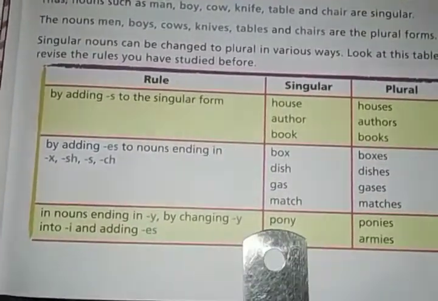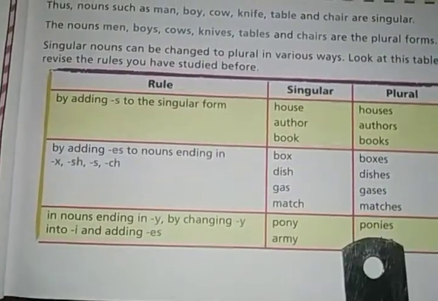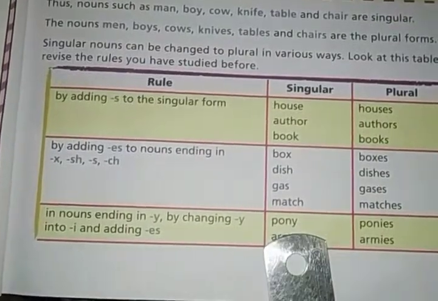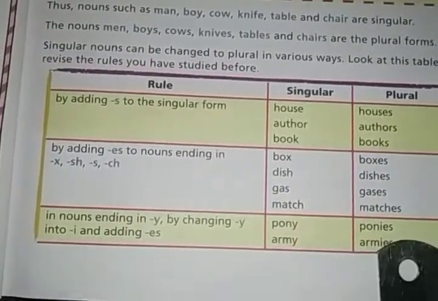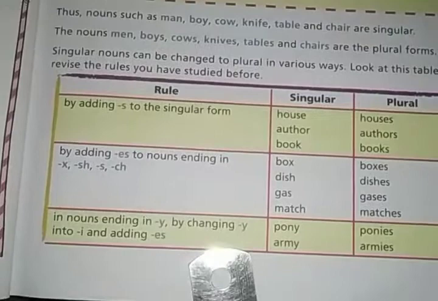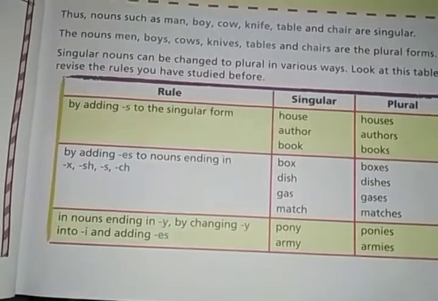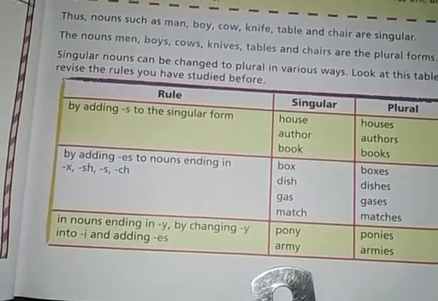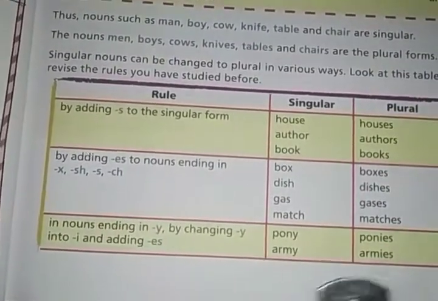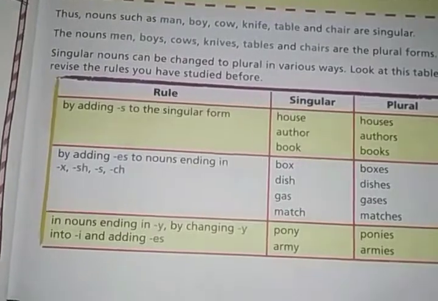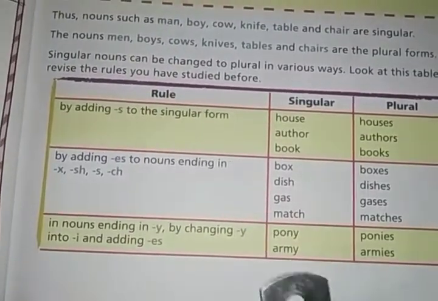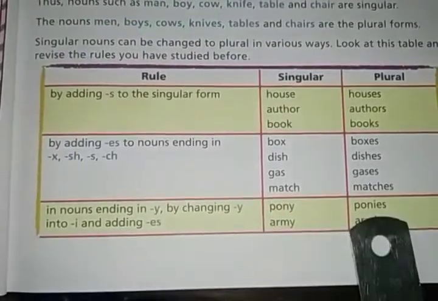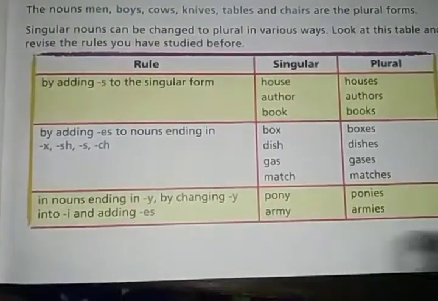Okay, the word pony becomes ponies and it becomes the plural form. How? When you replace the y with i and add es. So it means the noun which ends with y will be written into plural form by adding ies at the end, by replacing the y with ies. So it becomes pony, ponies, army, armies.